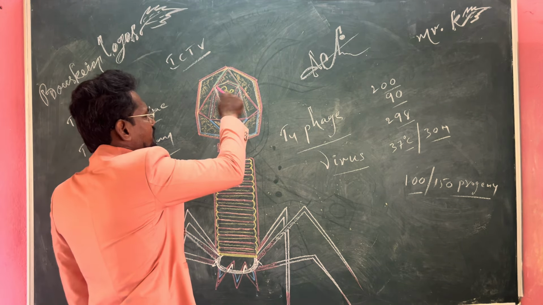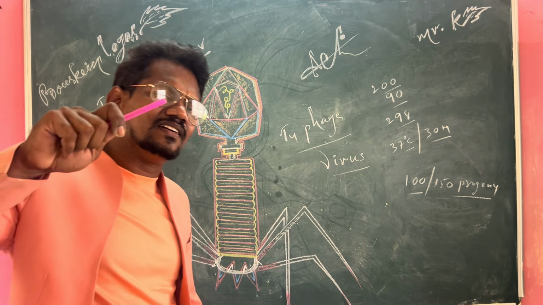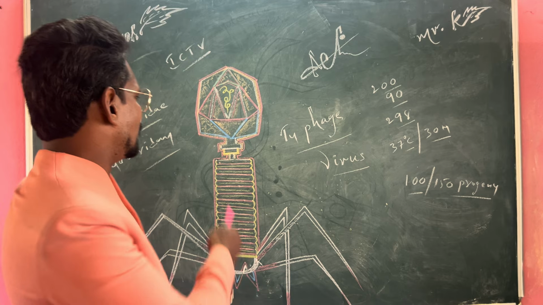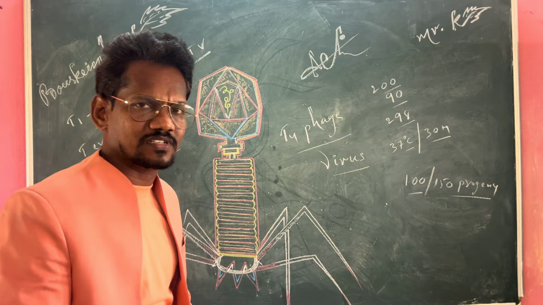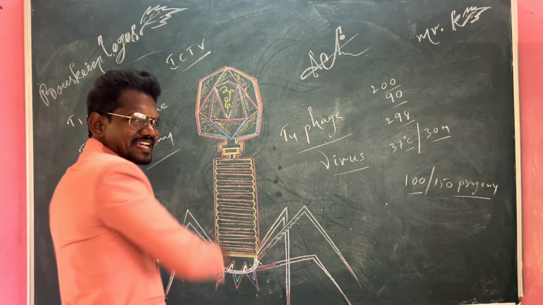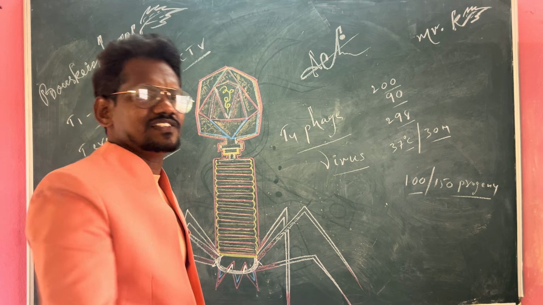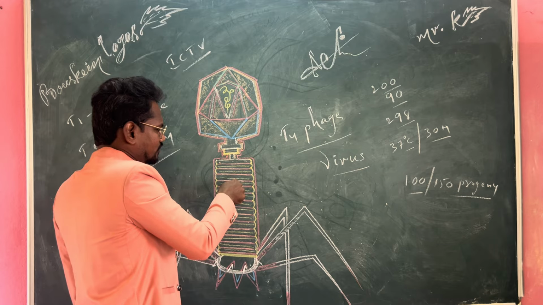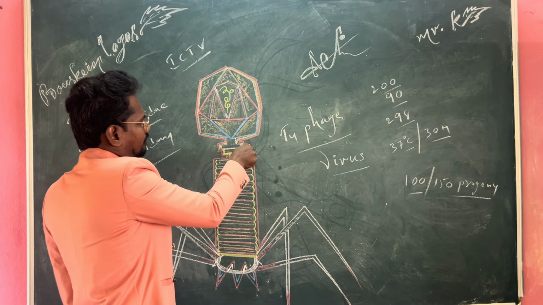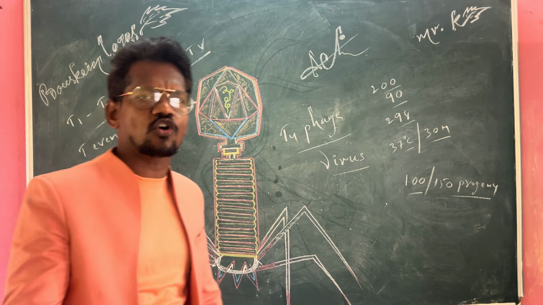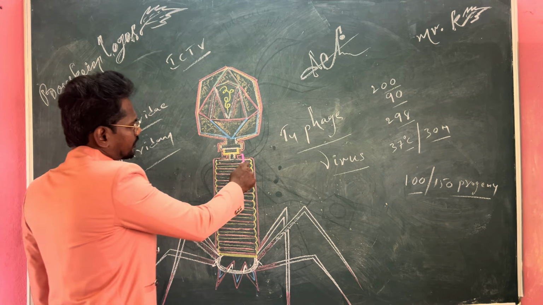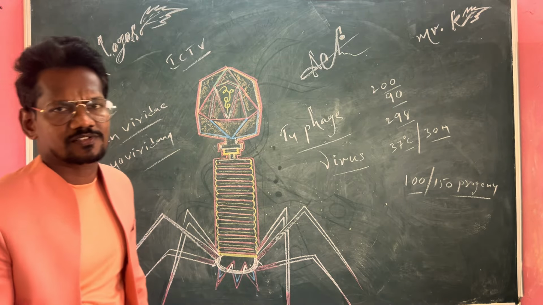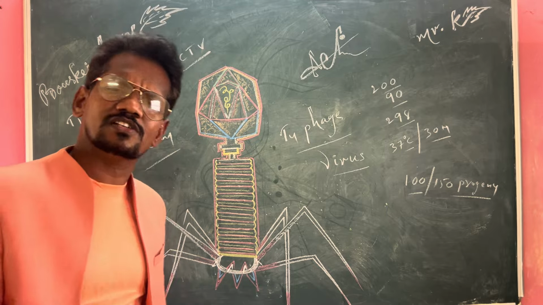Exactly inside the capsid, double-stranded DNA is there, known as the genome or genetic material of this bacteriophage, because this is a DNA virus. Why? Because DNA is the genome. Then the head is connected to the tail with the help of a short structure called the collar. Sometimes collar fibers can also be observed.